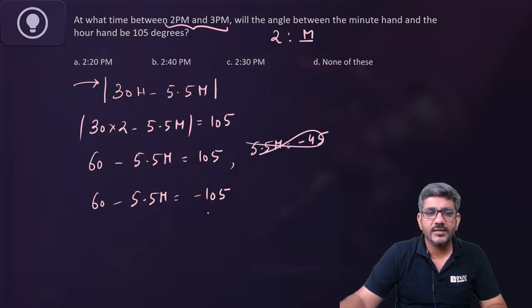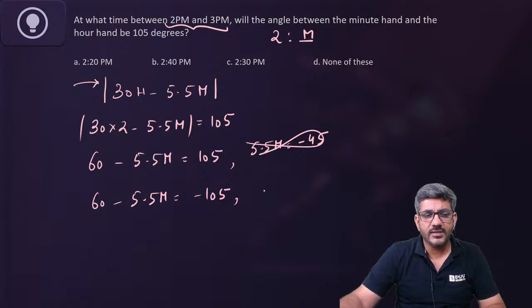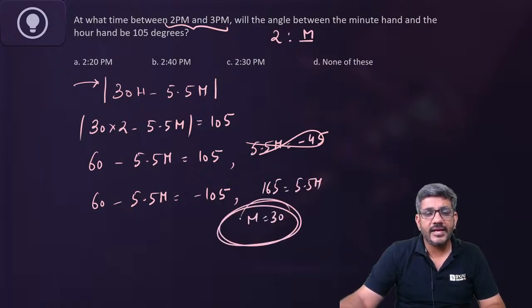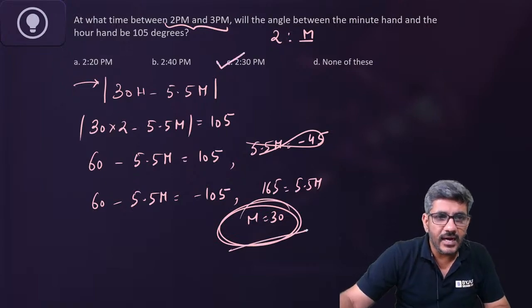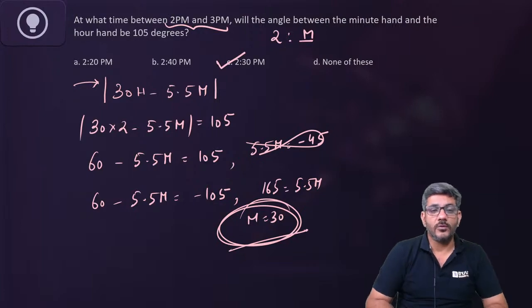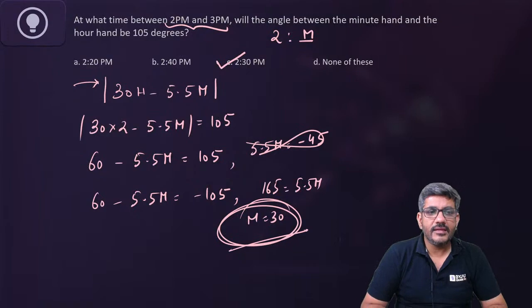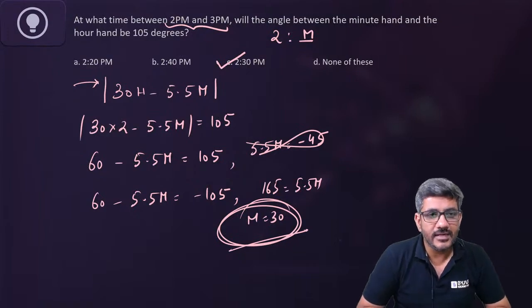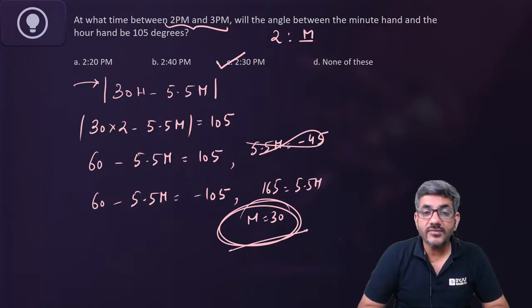ये तो हो नहीं सकता. और यहां से आ जाएगा 60 minus 5.5m is minus 105. इसका मतलब ये है आपका 165 is equal to 5.5m. This gives me m as exactly 30. That means at 2:30 the angle between the two hands will be equal to 105 degrees. At 2:30 the angle is going to be 105 degrees and that is the right answer for us.